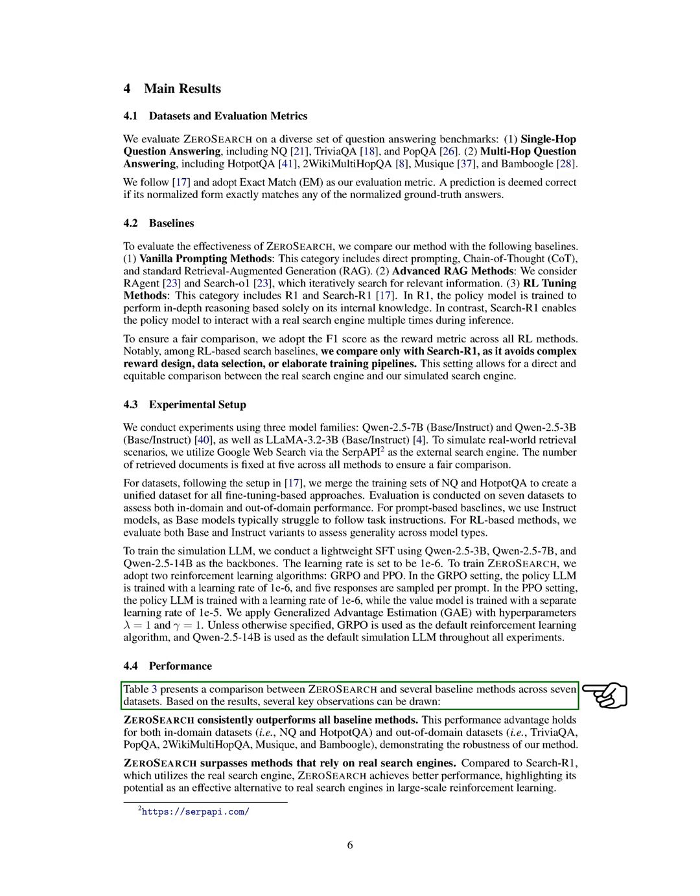Notably, ZEROSEARCH performs better than methods that depend on real search engines, like Search R1, highlighting its potential as a strong alternative in large-scale reinforcement learning. We also compare the reward curves of ZEROSEARCH and Search R1 using the LLaMA 3.2-3B model. We observe that both methods show similar reward trends, with scores increasing as training progresses.